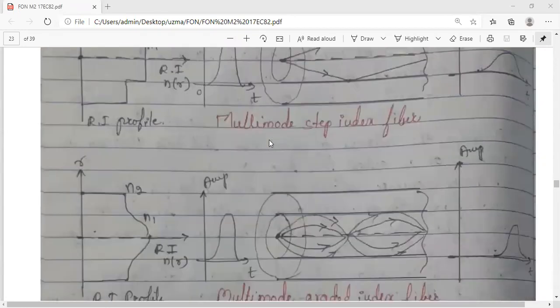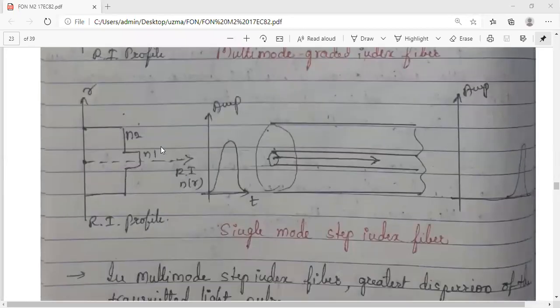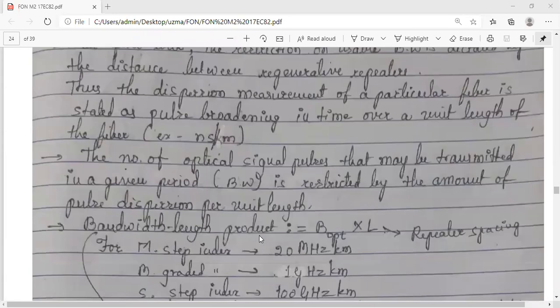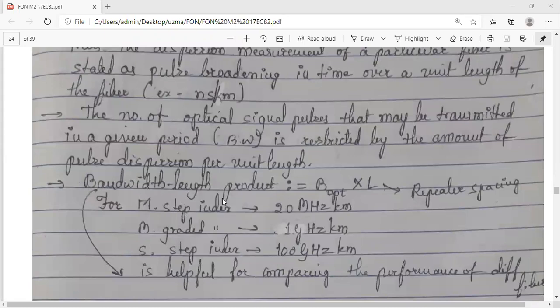We have compared three different optical fibers: multimode step index, graded index, and single mode. We have compared them depending upon their bandwidth length product. We can observe that the single mode step index fiber is less prone to dispersion compared to the remaining two. Even if you see the values of bandwidth length product for these three different optical fibers, for single mode optical fiber the value is very high, in the sense the information carrying capability is very high in case of single mode optical fiber.